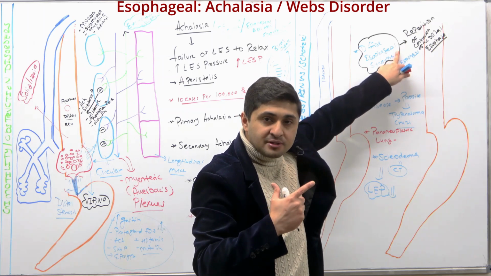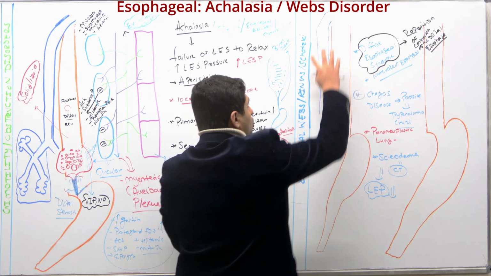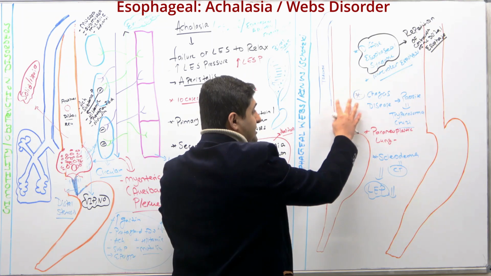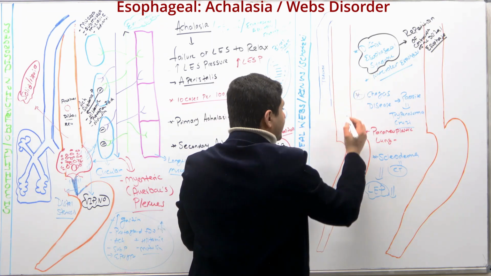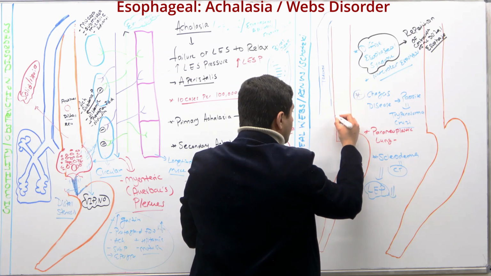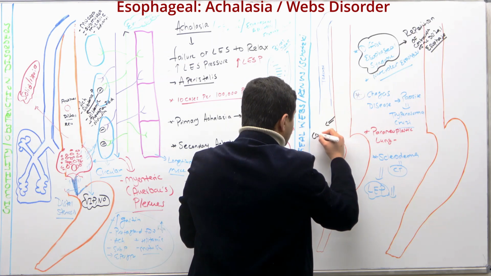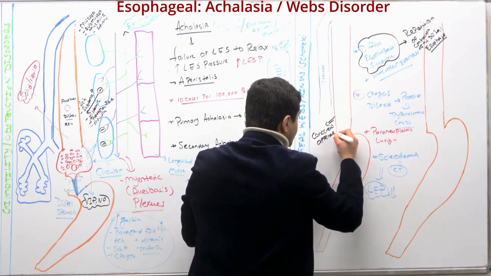And that happens all over the esophagus, right? In that case, over time, it will cause something called a corkscrew appearance if you do a barium swallow.